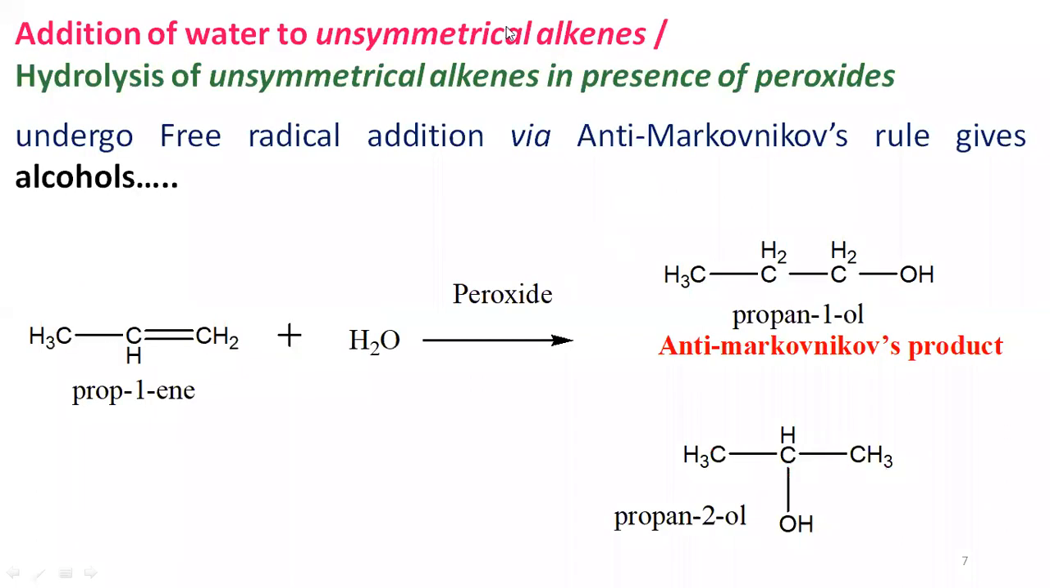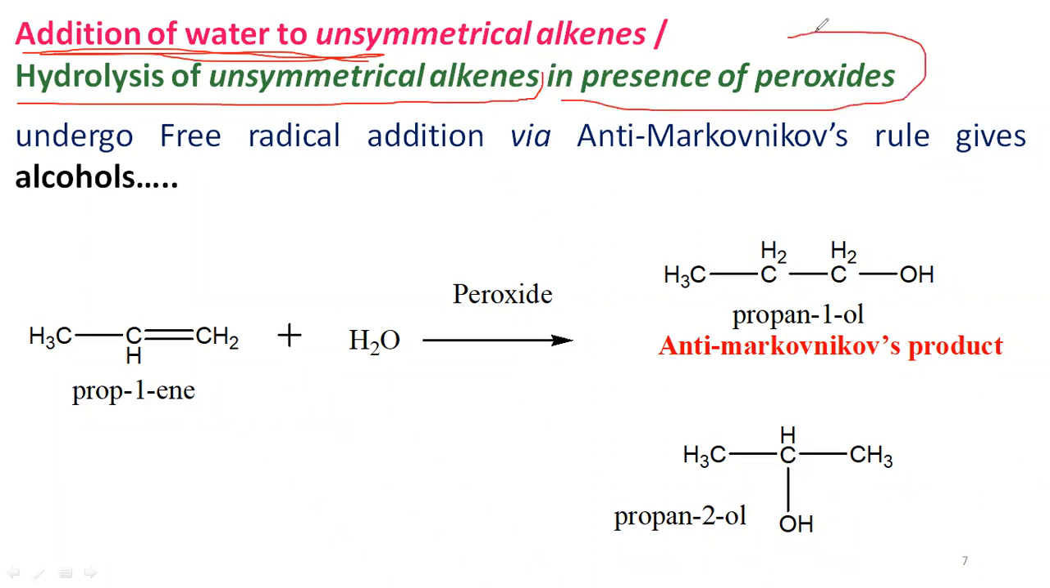Another example under the same category of anti-Markovnikov's process is the addition of water to unsymmetrical alkenes, or hydrolysis of unsymmetrical alkenes in the presence of peroxide. This is important: without peroxide, it follows the Markovnikov's rule.